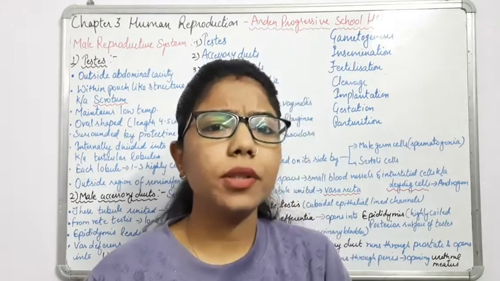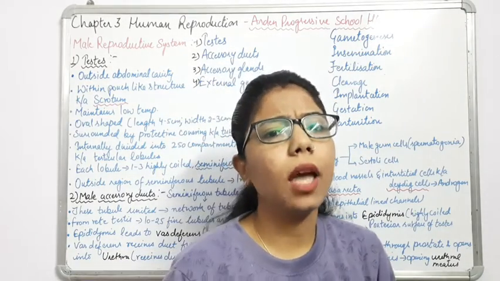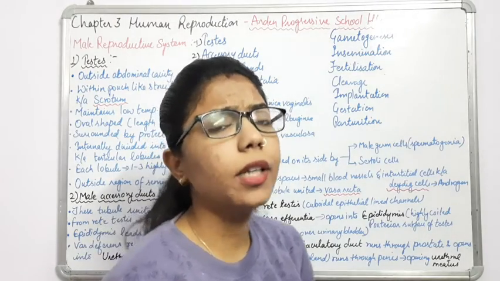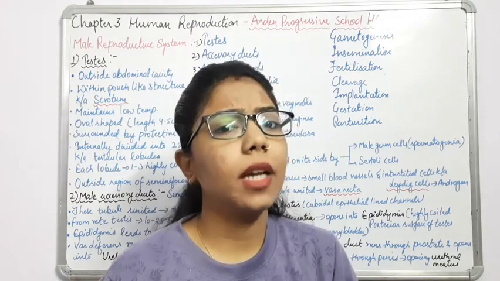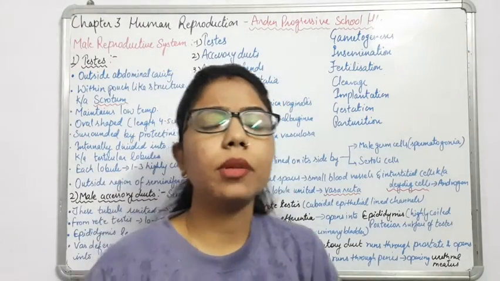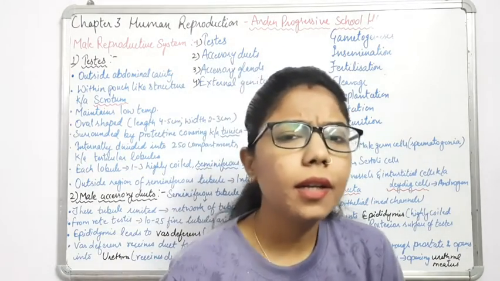Now comes insemination. Once the gamete formation has been done, the sperm, which is the male gamete, will move towards the female gamete, and the sperms will be released into the female genital tract. What is that condition? It is insemination. Insemination is inserting the semen inside the female genital tract, right?